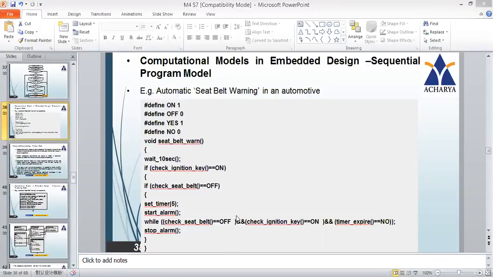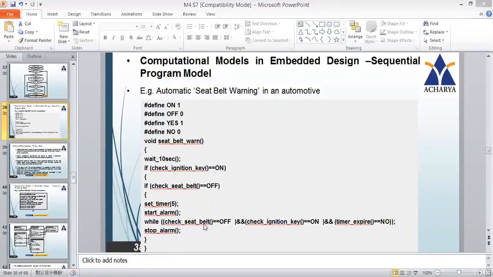It has to come out, it has to stop the alarm in any one of these cases. At this point, it has started the alarm and now it is in a loop. In the loop it is checking: if seatbelt is off, ignition key is on, and timer has not expired. These three things it will be checking. Only if these conditions are true, the alarm will be ringing. If any one of them is false, it will stop the alarm.